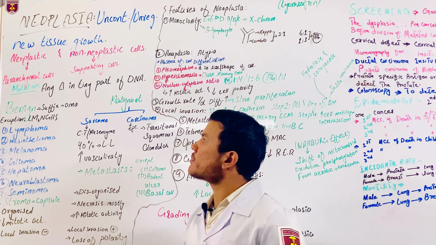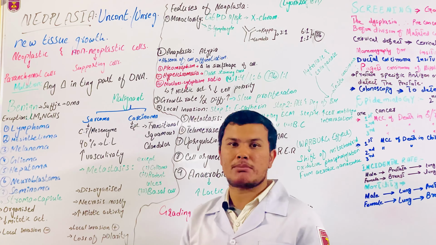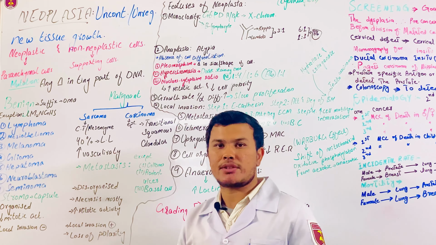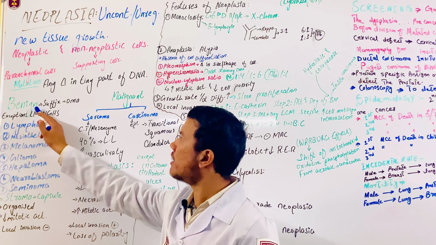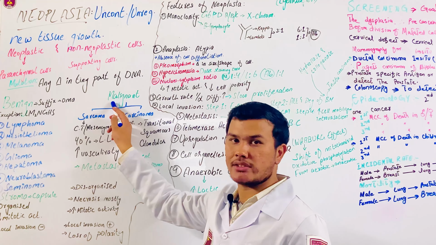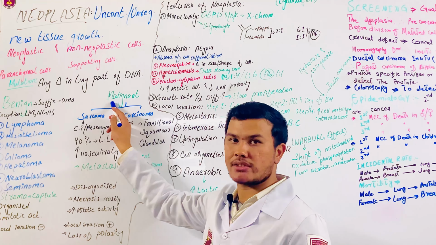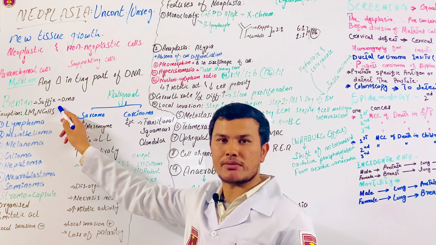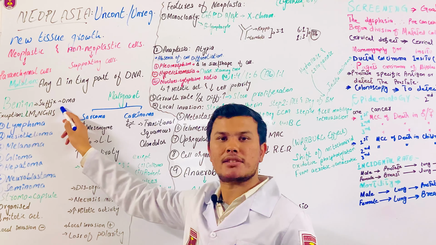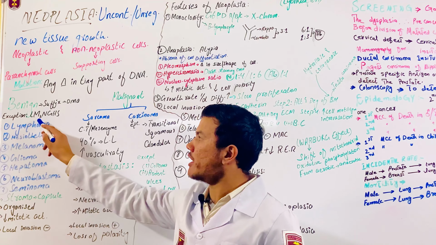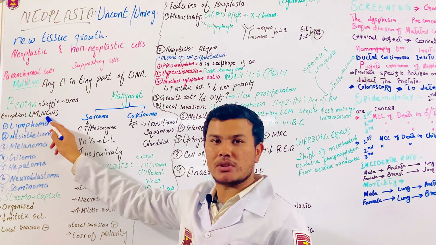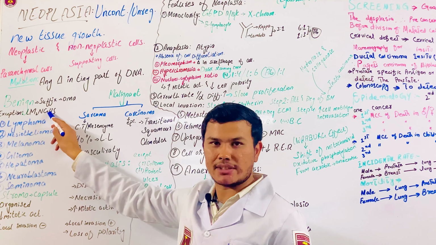Okay. So the next one, we'll talk about the types of neoplasia. The first one is benign, as you can see, and the second one is malignant, right? The benign tumors basically all end with the suffix oma, but there are some exceptions. For the exceptions, we have memorized a mnemonic, LM2 NGHS.